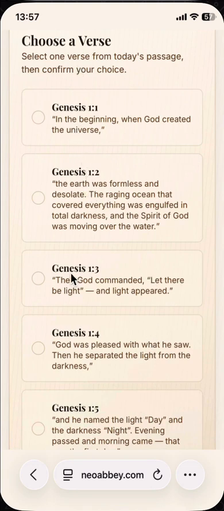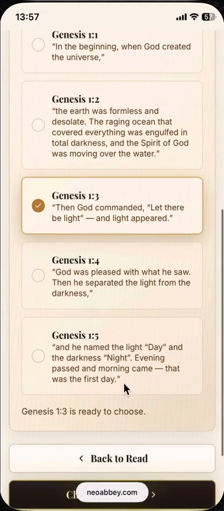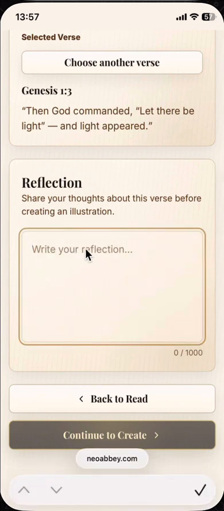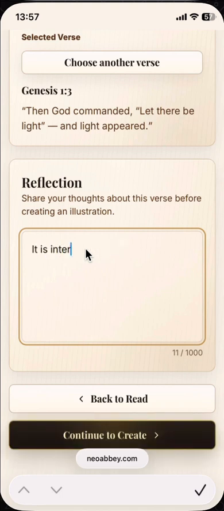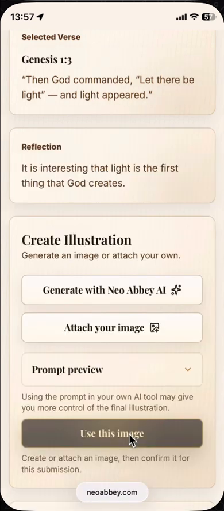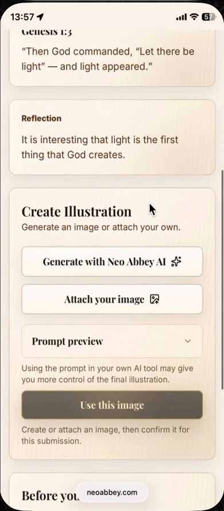that I might reflect on, and I'll just say, let's reflect on Genesis 1:3, "Let there be light." Okay, and I'll choose that verse, and I've now got a chance to write my own reflection. So my reflection on this for this example is interesting that light is the first thing that God creates. Okay, continue to, and then now I need to create an illustration.